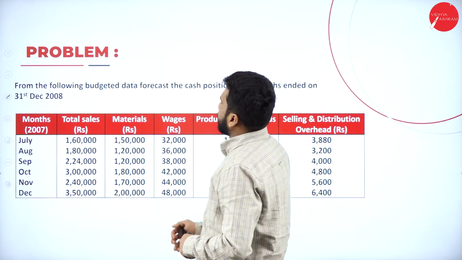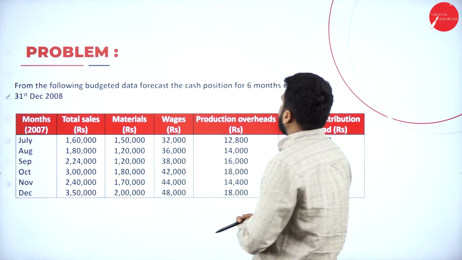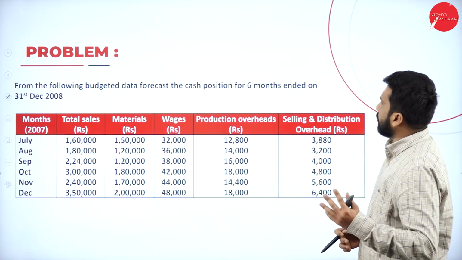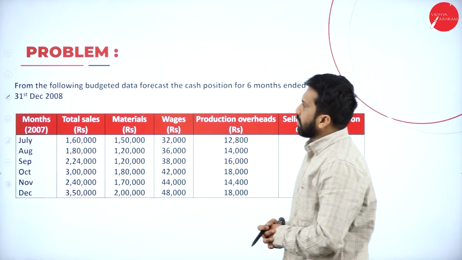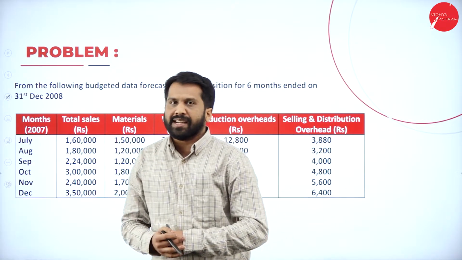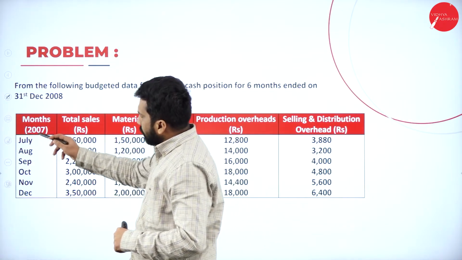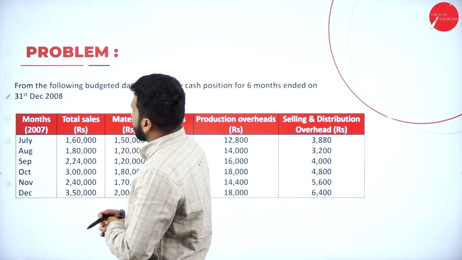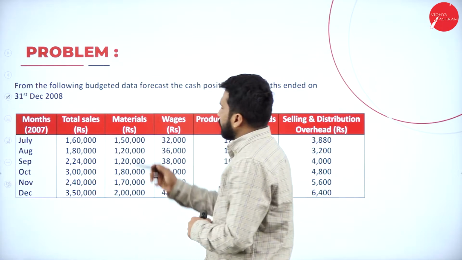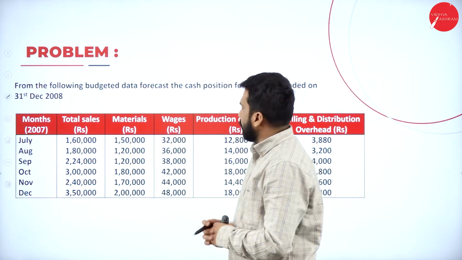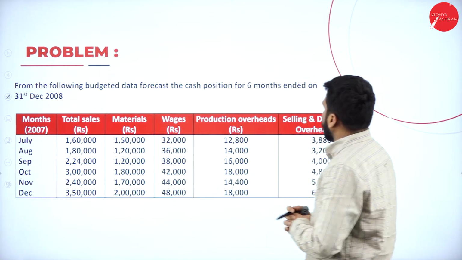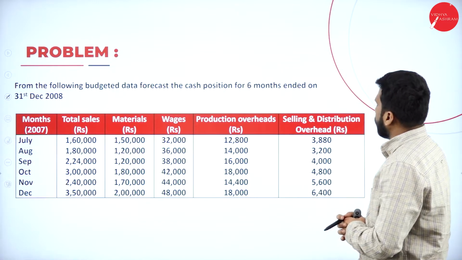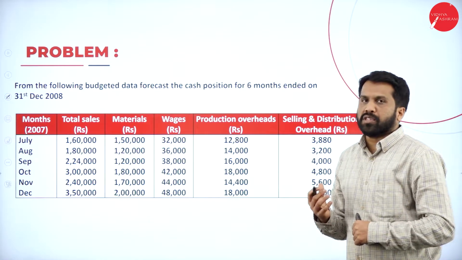From the following budgeted data, forecast the cash position for 6 months ended on 31st December 2008. Now, these are the 6 months we have: 1, 2, 3, 4, 5, 6. Total sales we have, material we have, wages, production overhead, and selling and distribution overhead. These are the informations we have.